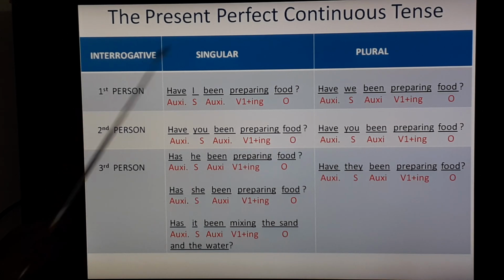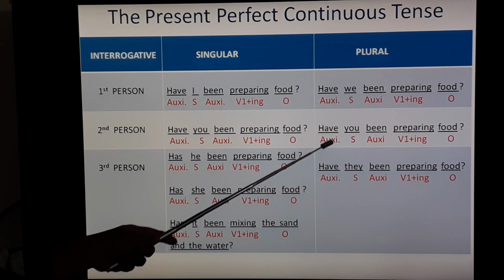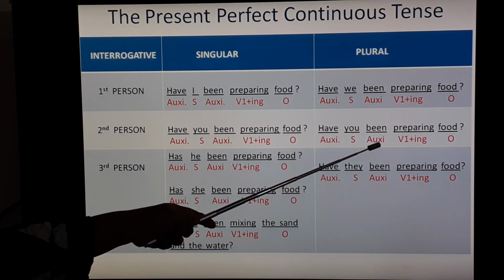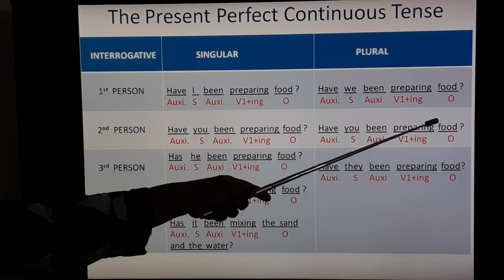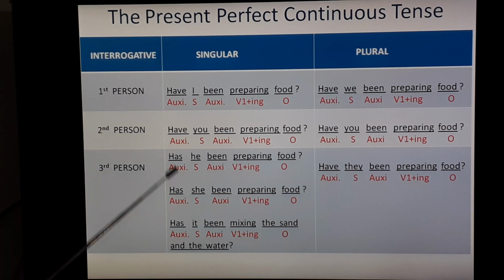Second person plural. Have you been preparing food? Have auxiliary verb, you subject, been auxiliary verb, preparing V1 plus ing, food, that is an object, and then question mark. Third person singular. Has he been preparing food?